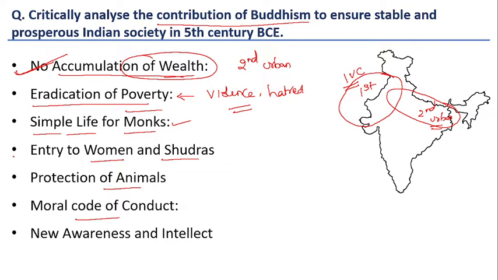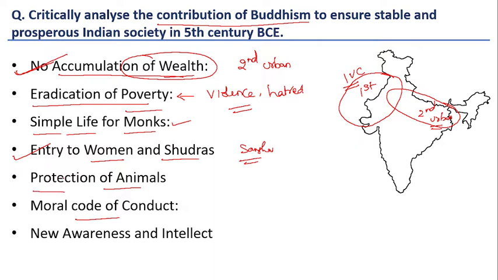Another significant contribution of Buddhism is entry of women and Shudras into Sanghas. Before the rise of Buddhism and Jainism, restrictions were placed on women and Shudras, and Buddhism gave emancipation to them. They were allowed in Sanghas and could be treated as religiously equal to other members of the Sangha. It also led to the protection of animals.